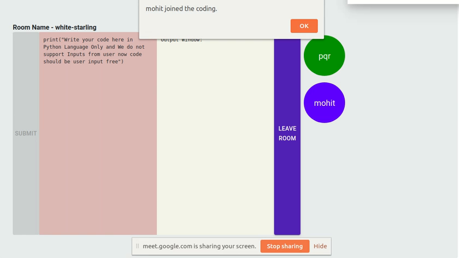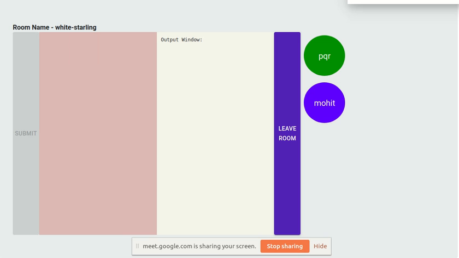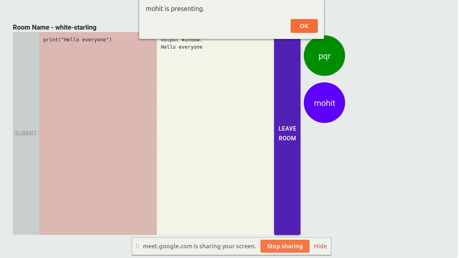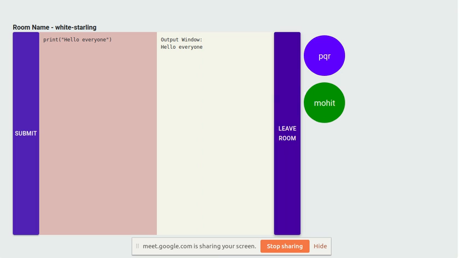Now since I have joined the room and I am a student, you can see I do not have any permissions. Sanjay alone has the permission to write in this code editor. You can think of this code editor like a blackboard in the classroom. Now Sanjay is writing, and you can see the output is shown: Hello everyone. Now Sanjay, can you give me the permission? Yes, he has given me the permission, so I can edit the code.